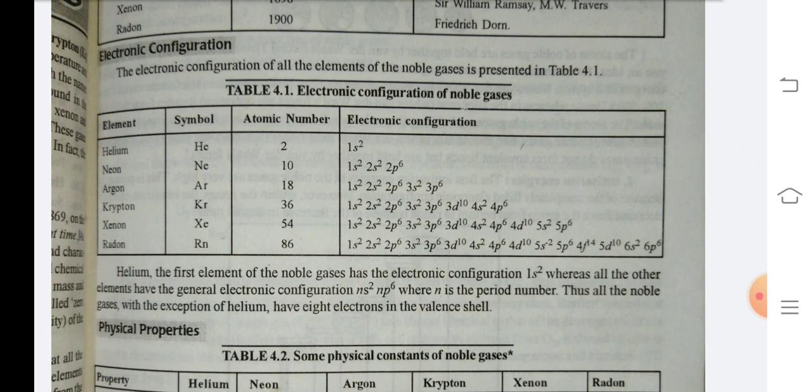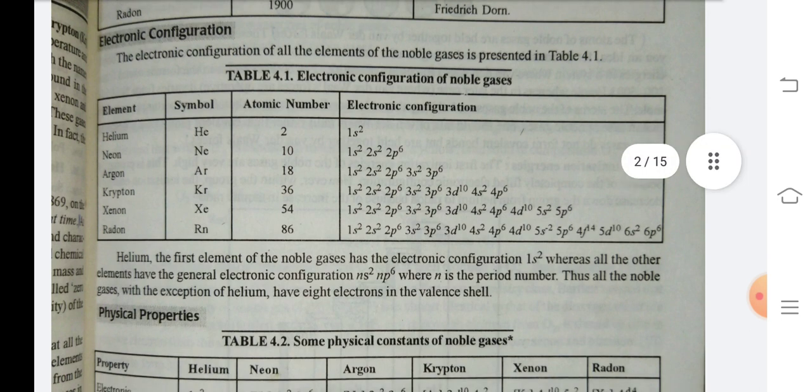Electronic configuration. The electronic configuration of the elements of noble gases is presented. Helium, symbol He, atomic number 2, electronic configuration 1s2. Neon, symbol Ne, atomic number 10, electronic configuration 1s2, 2s2, 2p6. Argon, symbol Ar, atomic number 18, electronic configuration 1s2, 2s2, 2p6, 3s2, 3p6. Krypton, symbol Kr, atomic number 36, electronic configuration 1s2, 2s2, 2p6, 3s2, 3p6, 3d10, 4s2, 4p6.